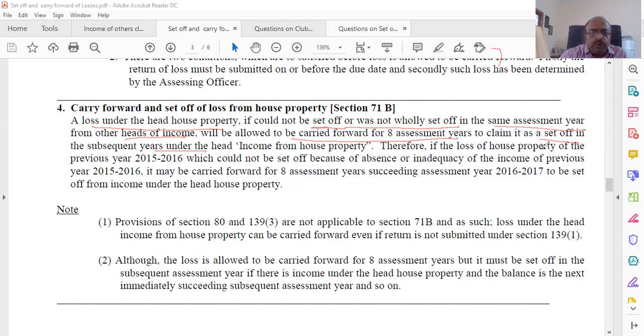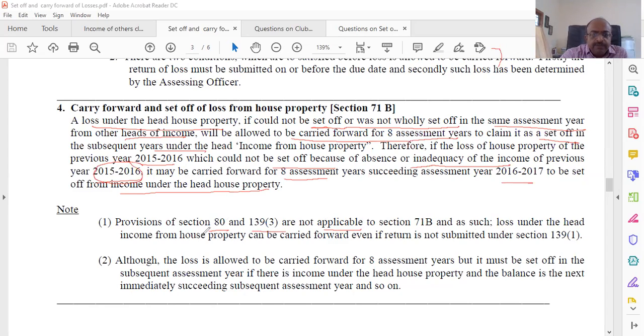Therefore, the loss of house property of previous year 15-16, which could not be set off because of absence or inadequacy of income of the previous year 15-16. So 15-16 you try to adjust, but still there is a loss. It may be carried forward for 8 assessment years succeeding the year 16-17 to be set off from income from house property. So you can continue for 8 assessment years. Provision for 80 and 139.3 are not applicable, as we already discussed.